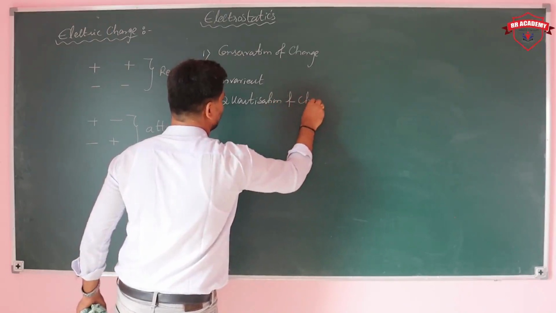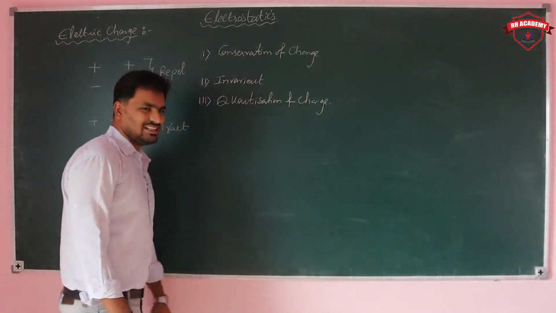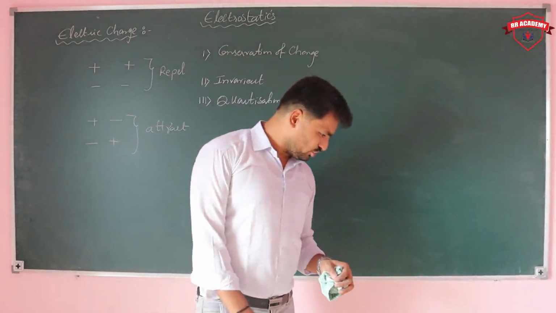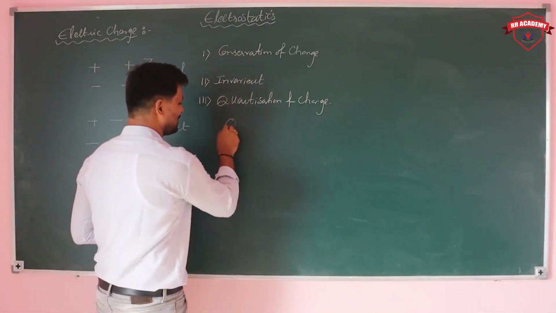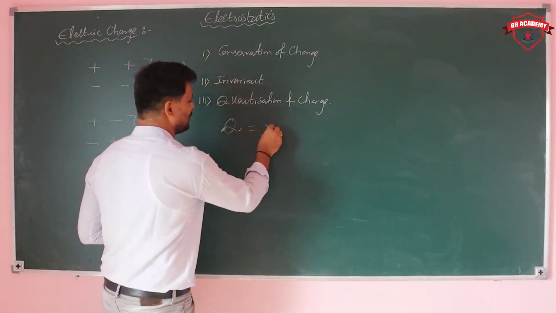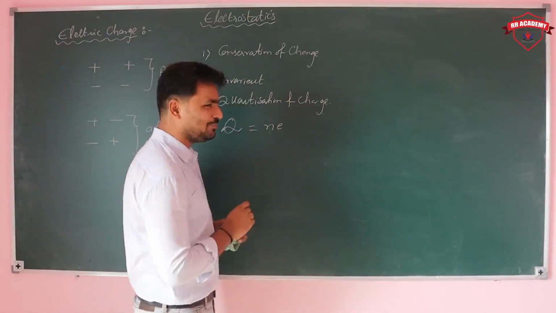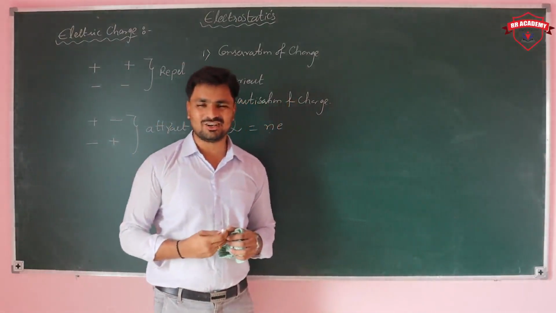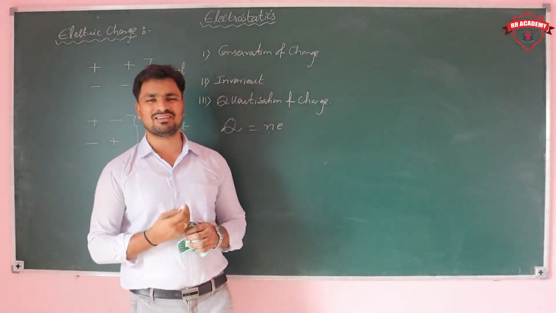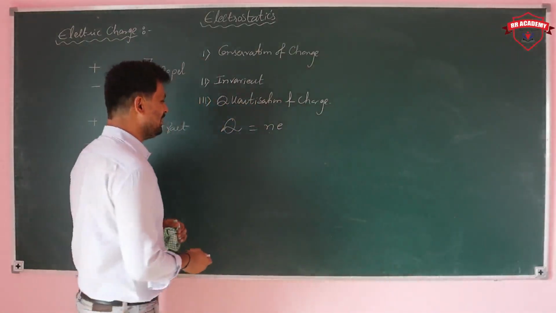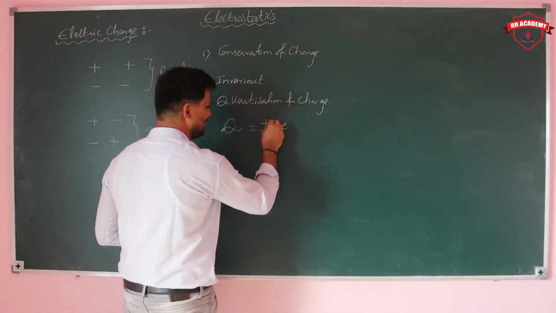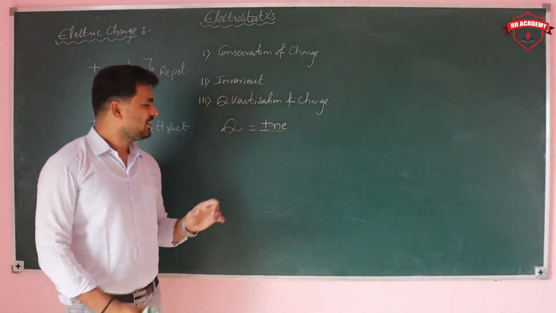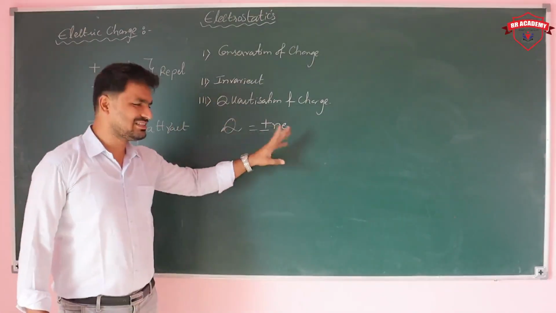What is this quantization of the charge? The total charge in a body is represented as an integral multiple of the number of electrons or number of protons present in the body. That means nothing but Q is equal to plus or minus Ne.